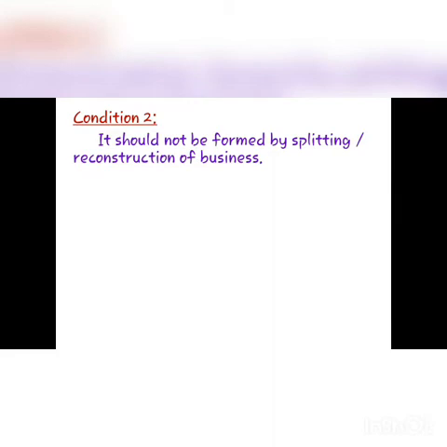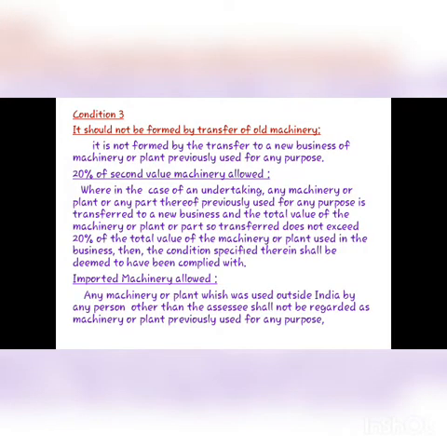Second condition, it should not be formed by splitting or reconstruction of business. In this case, the undertaking must start functioning on or after the first day of April 1981 and must not be formed by splitting up or the reconstruction of a business already in existence or by the transfer to a new business of building, machinery or plant previously used for any purpose. Condition 3. It should not be formed by transfer of old machinery. It is not formed by transfer to a new business of machinery or plant previously used for any purpose.